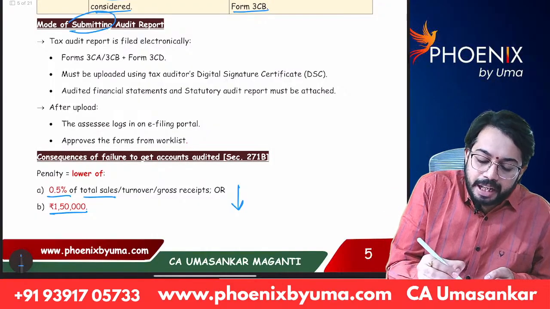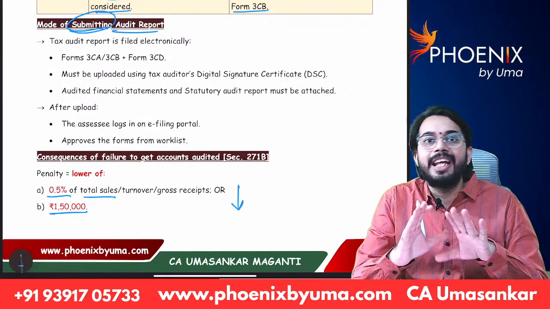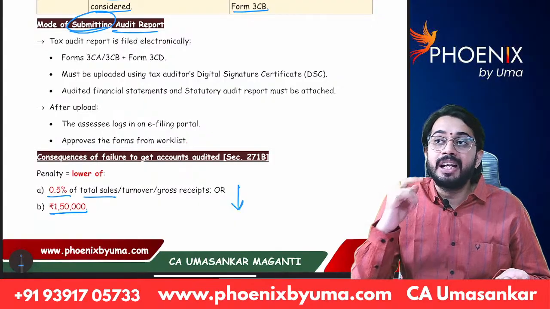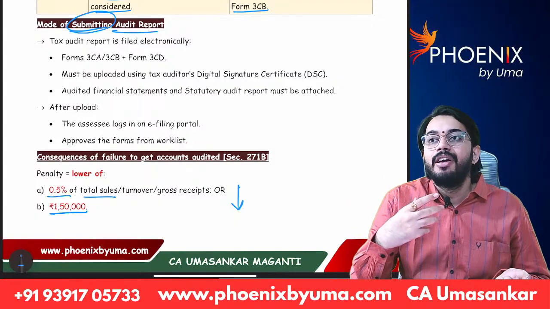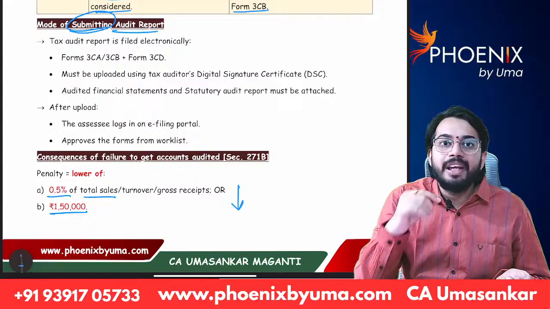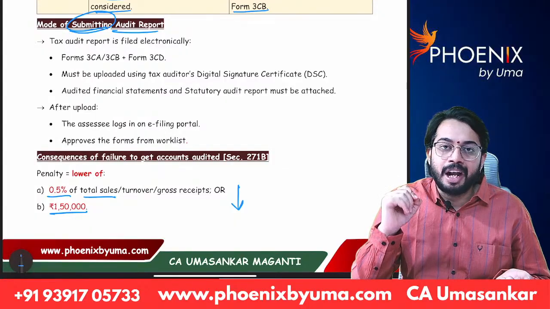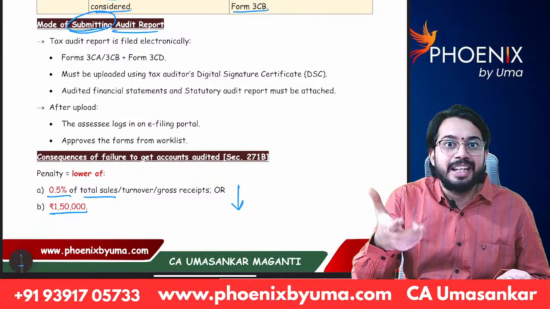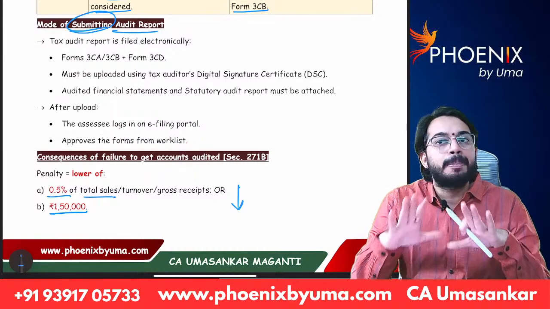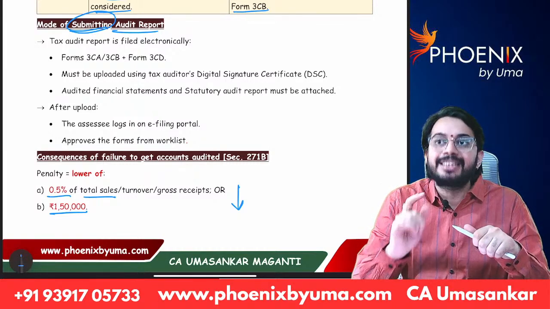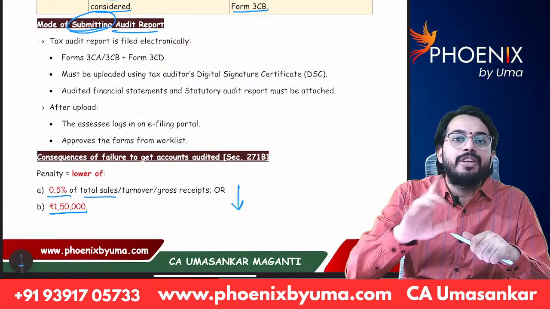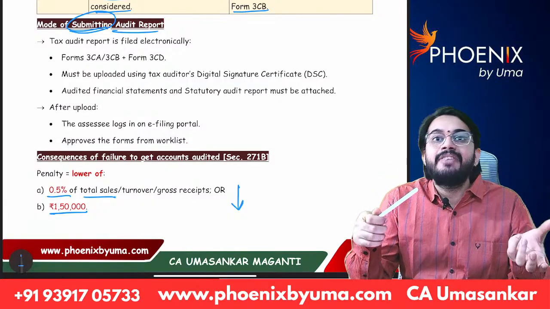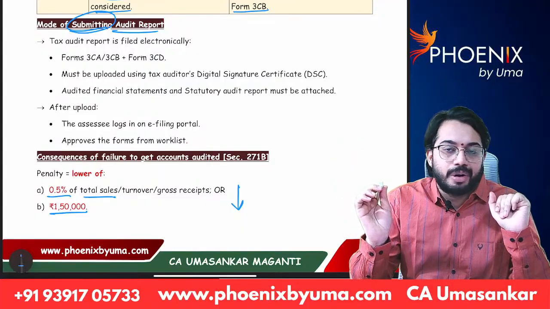Mode of submitting audit report. Nowadays, there is no manual procedure. Audit report is also required to be submitted electronically. And we as chartered accountants need to sign the tax audit report, right? We do not do manual signature, we sign through DSC, digital signature. So the tax audit report is required to be submitted electronically, and the tax auditor will do digital signature. Even the SSC will also do digital signature. Okay.